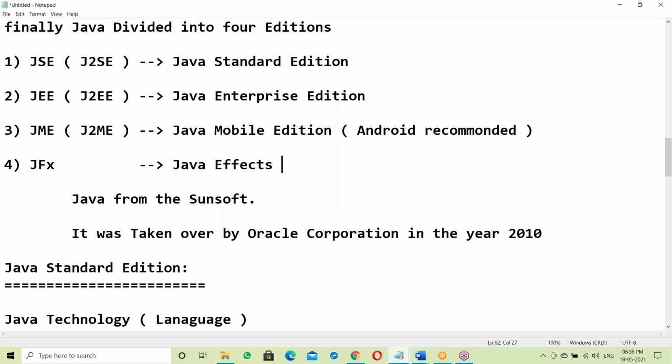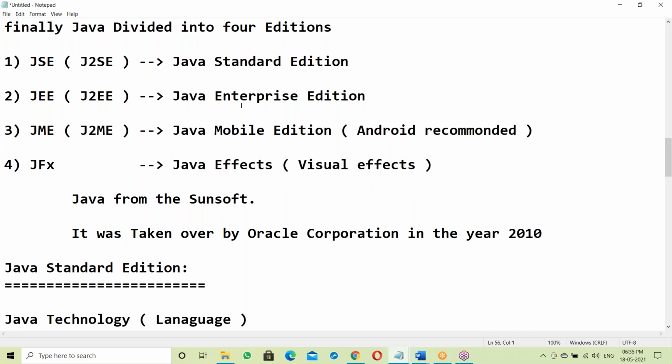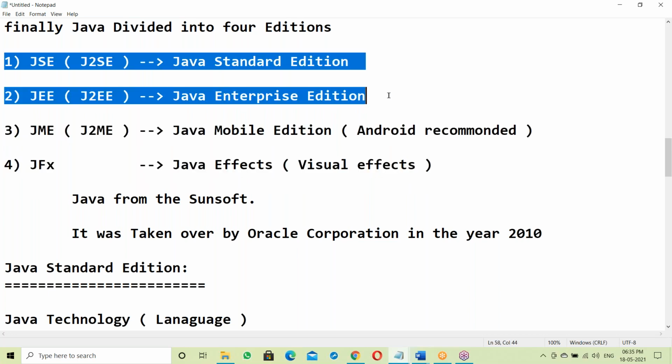Next, effects. This is for visual effects. Here also Java is poor. In these two editions Java is very poor and not recommended. Java is recommended for application development, that kind of application development here.